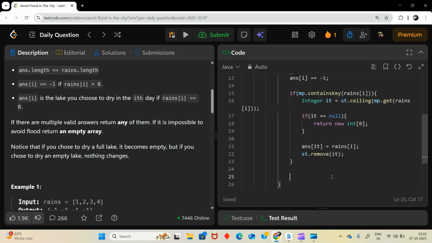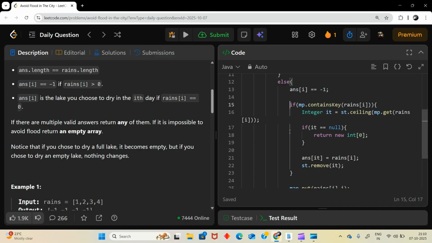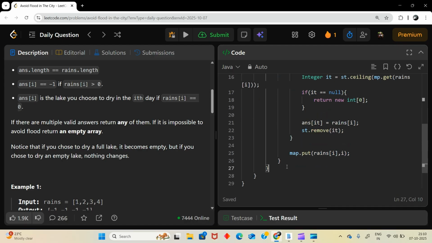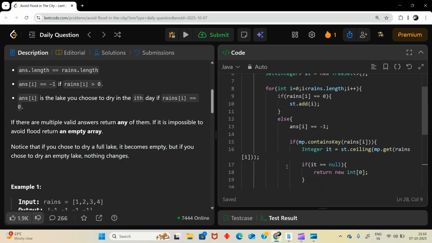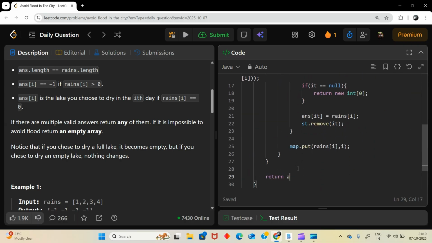Anyway, we have to add this, map.put range of i comma i. It will be flooded, then we dry it, and again we add it irrespective of this condition. At the end we are going to return our answer.